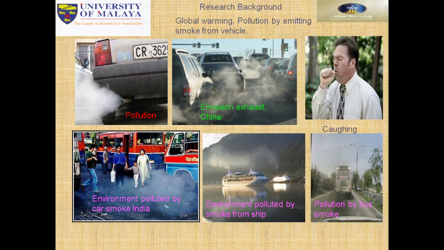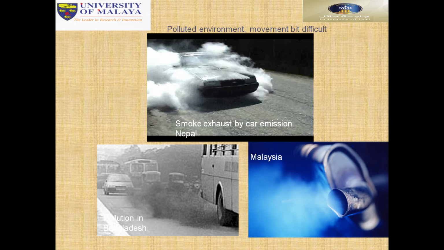You can see here the research background: global warming, polluted by smoke emitted from different types of vehicles, which produce pollution and also cause coughing in people. The environment is polluted by bus smoke, by smoke from ships, and by car smoke. You can see here different types of smoke, exhausted by car emissions in Nepal, Malaysia, and other countries.